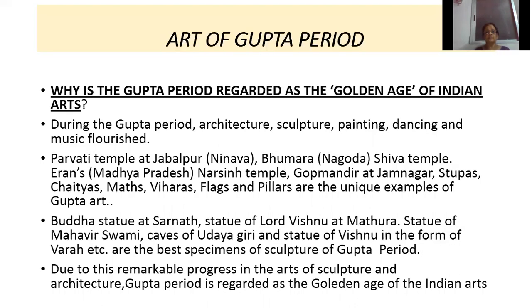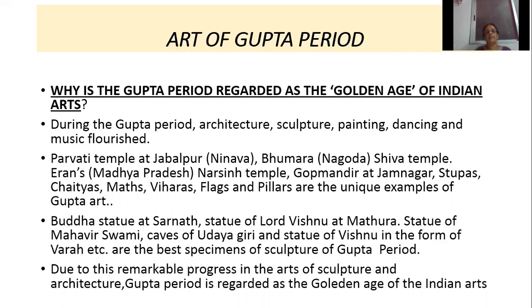Then Bhumara Shiva temple. It is in Karnataka. Iran's Narsingh temple. It is in Madhya Pradesh. Gop Mandir at Jamnagar in Gujarat. Stupas, then chaityas, mats, viharas, flags, and pillars are the examples, unique specimens of Gupta art.